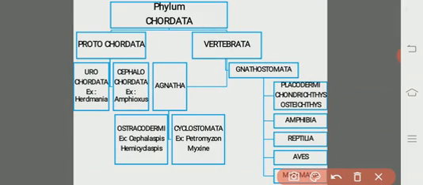Trunk and tail muscles segment into myotomes. Endoskeleton may be fibrous and cartilaginous. As usual, jaws are absent. Mouth is located in the ventral portion, looking like a sucker and circular, so the name is derived as Cyclostomata.